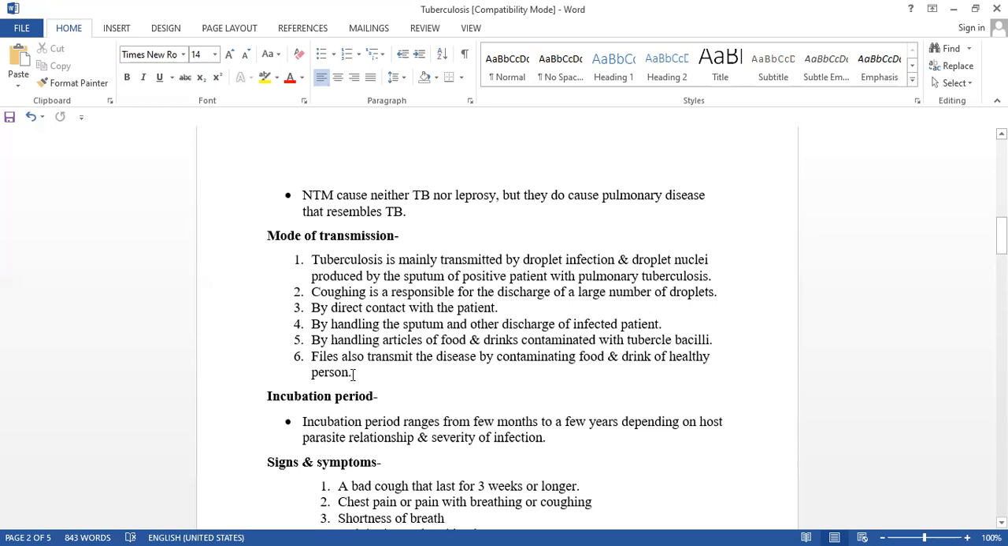Flies also transmit the disease by contaminating the food and drink of a healthy person. That is the house fly. This is all about the flies. Okay, now see here.